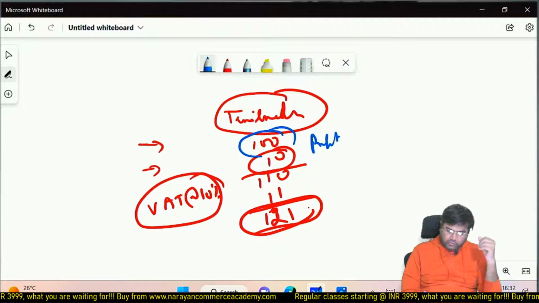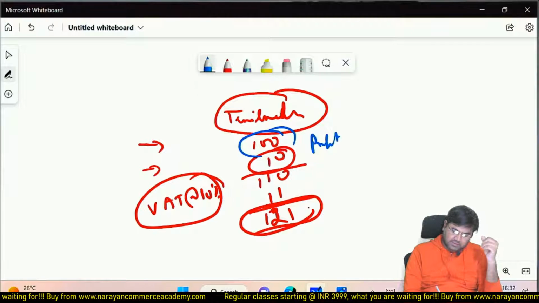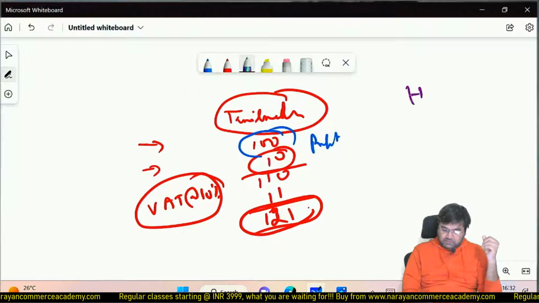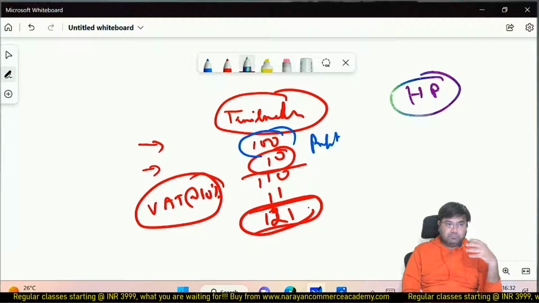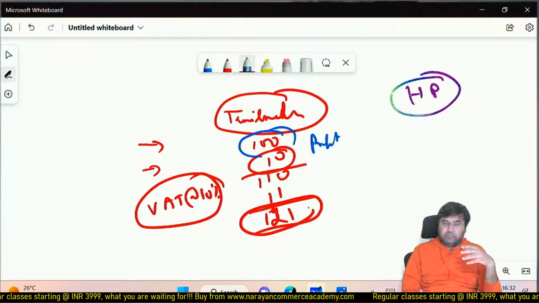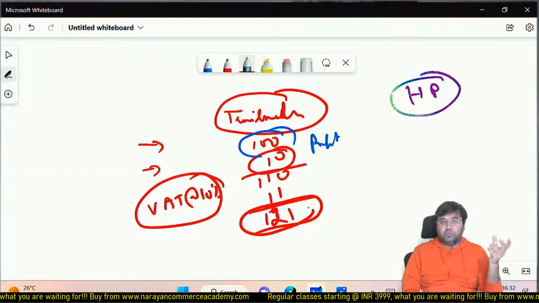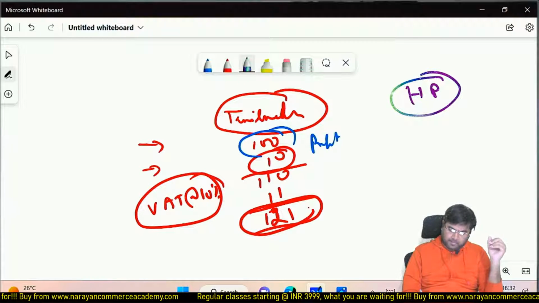Now suppose the top management of this pharma company decides to set up the manufacturing in Himachal Pradesh. So cost is going to increase because, let's say, they have to pay higher wages to manpower. Raw material cost is going to be higher because of transportation and other factors.